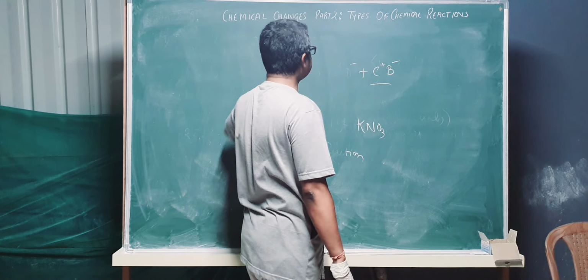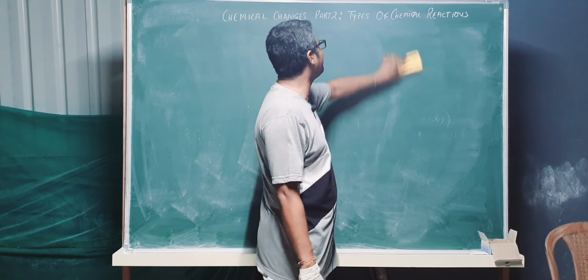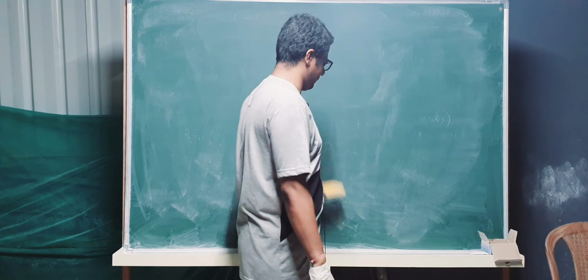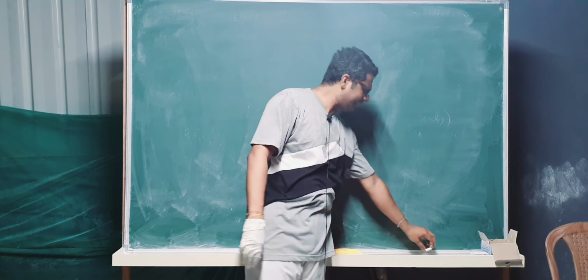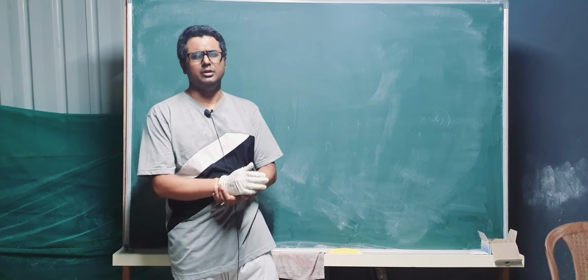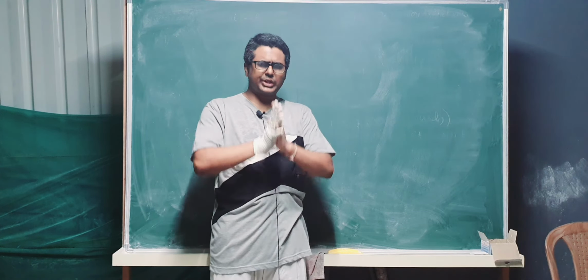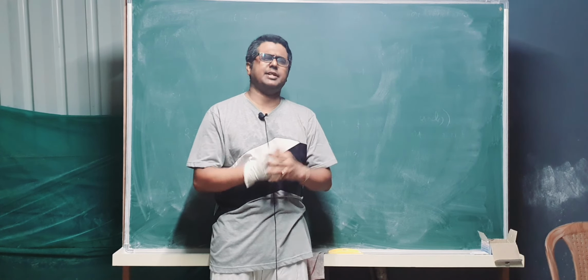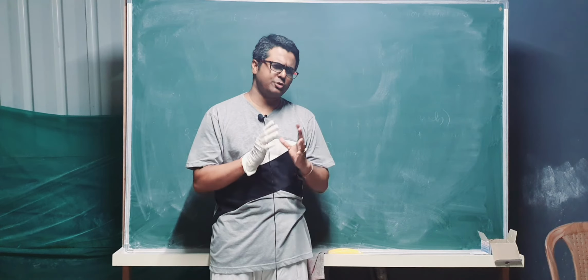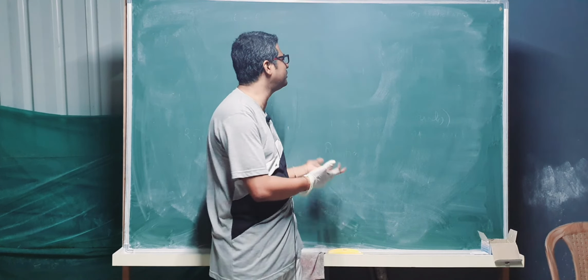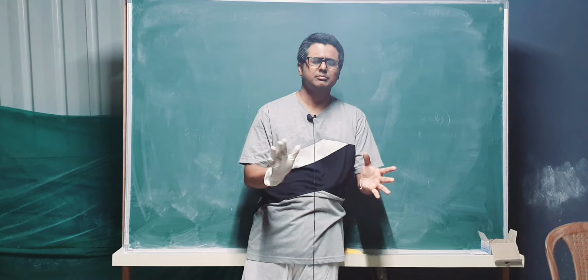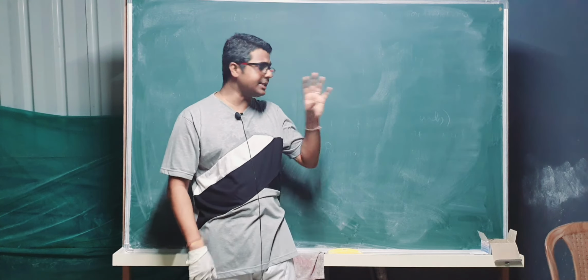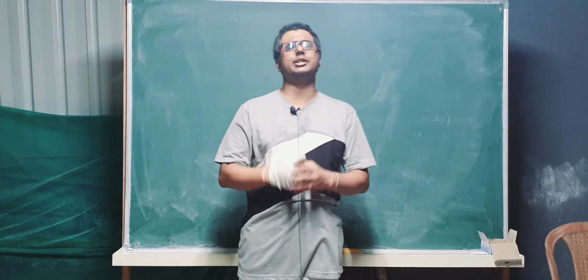So that ends the types of chemical reaction. I am not going to extend this class very further because I want to go a little slow about this chapter. I don't know why. Every year I do it and I found great results from this. So try to decipher these types of reactions in a better fashion. So go slow. Maybe I have just given you notes of maybe 1 page. No hurry. After this, these reactions we will study in much more detail.